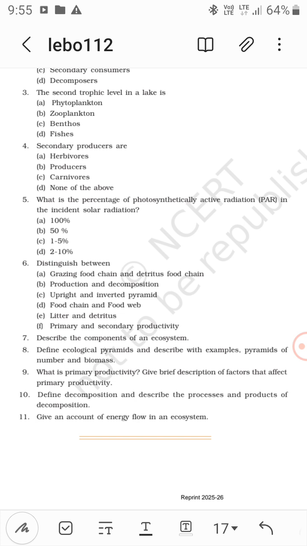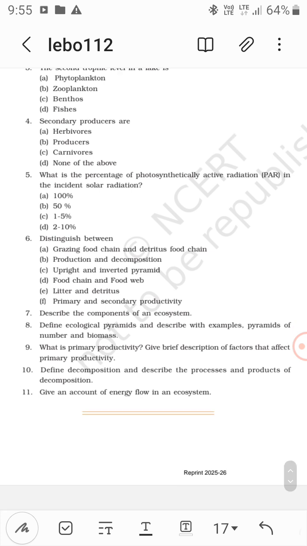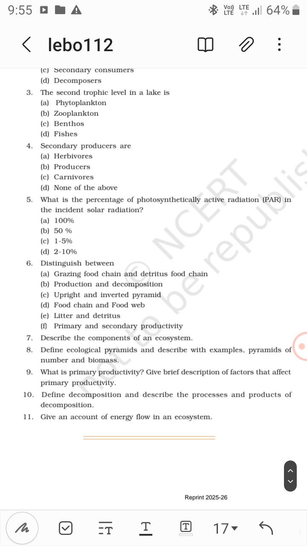The products of decomposition are humus and inorganic nutrients which go down to the lower level of the soil, that is leaching. And minerals and nutrients to the soil.